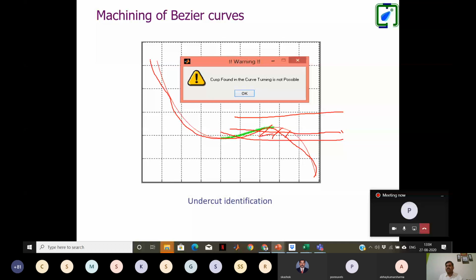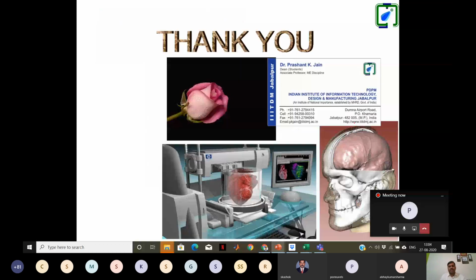So this kind of computational intelligence, like my CNC system simulation software itself, should tell me before uploading the part program on the CNC machine that there is an undercut. You can't run this program on the CNC machine, right? So let me run this program.